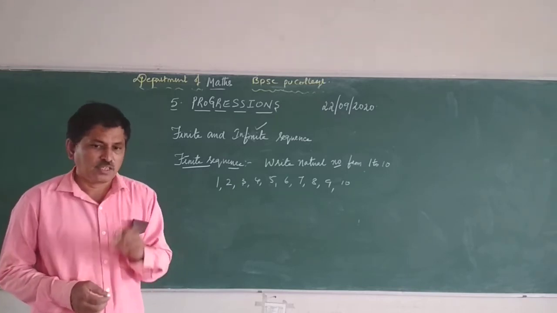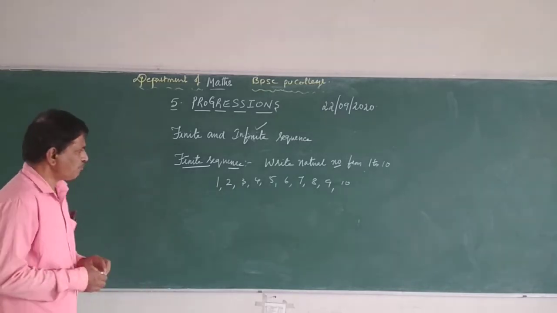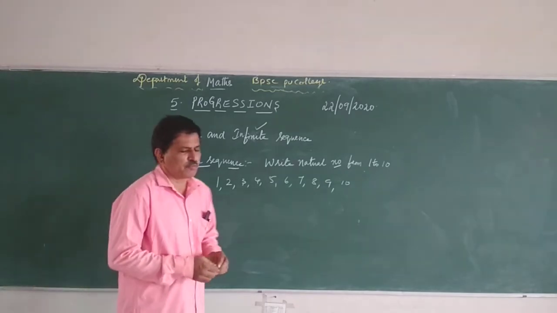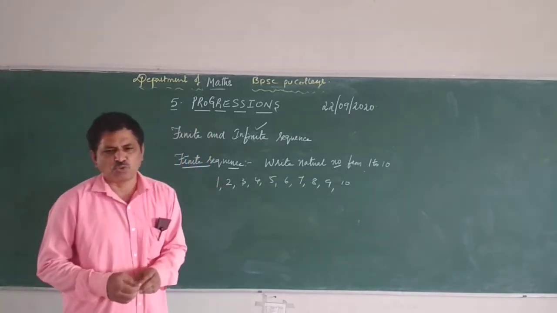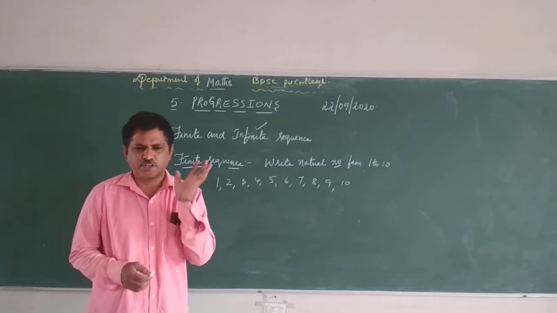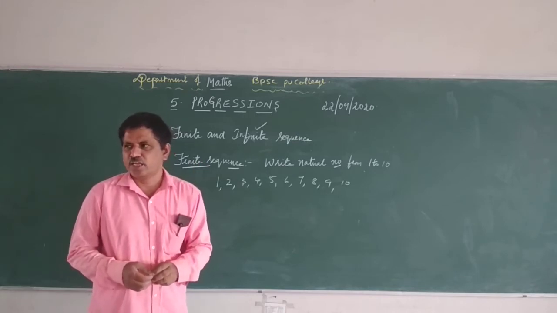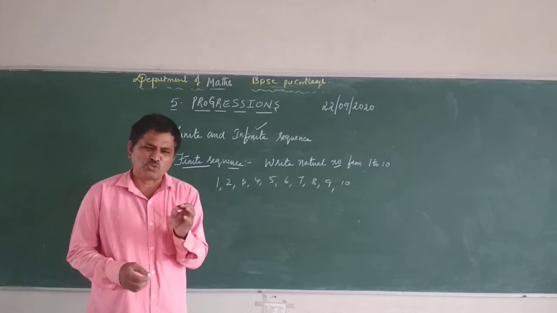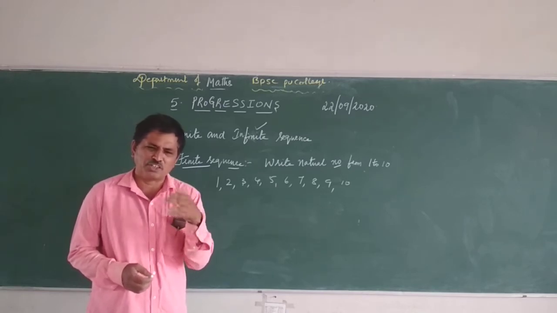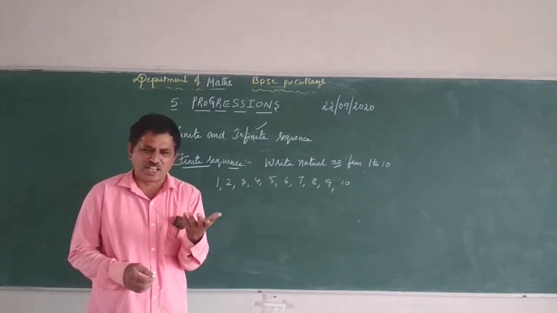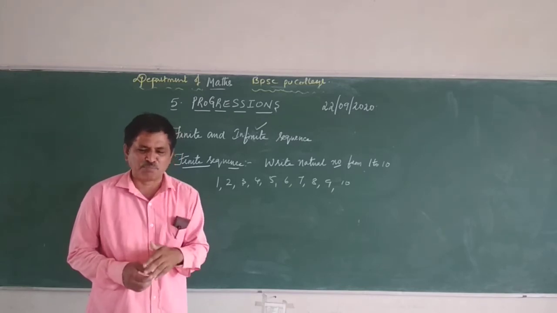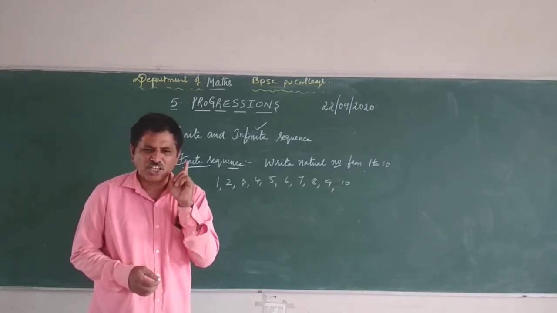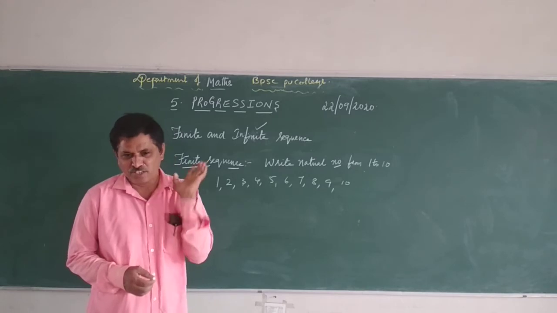Okay, example for that. Write the natural numbers up to 10. So that means you are supposed to write from 1 to 10. If you write 11, 12, 13, even though they are natural numbers, it is not accepted. Why? Because the condition is you need to write up to 10 only.